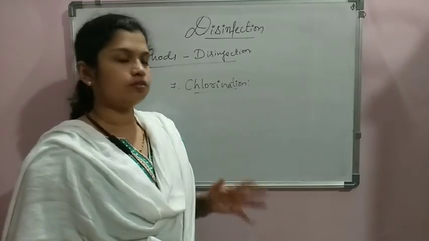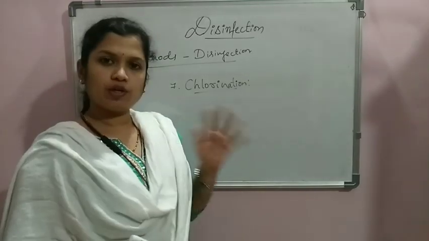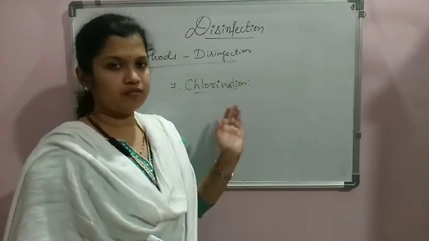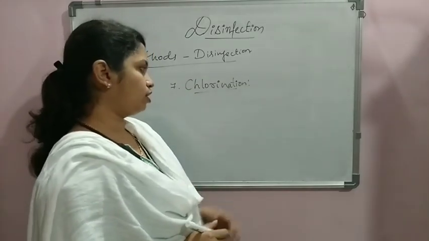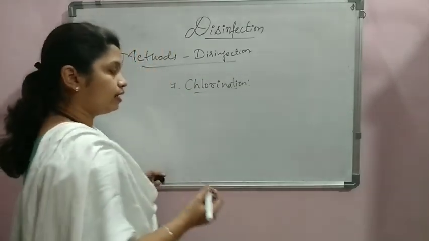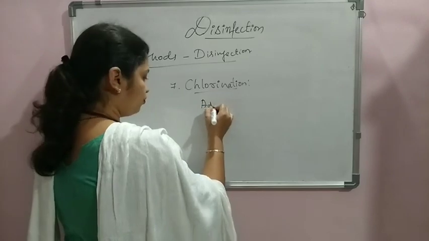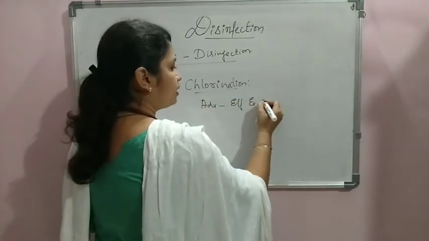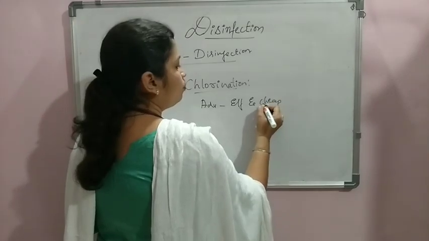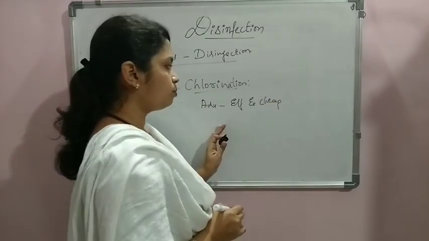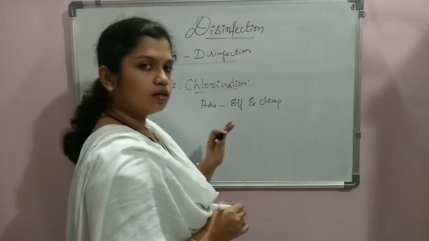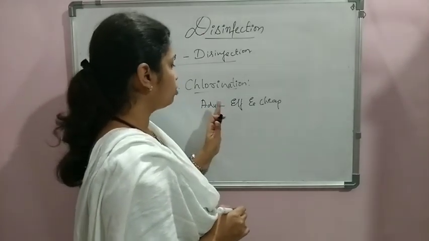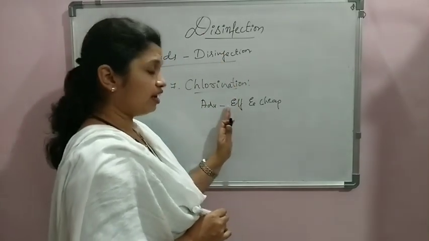We talk about chlorination, the addition of chlorine into the water for the purpose of disinfection. That process we call chlorination. When we talk about its advantages, since it is very different from other processes, it is very effective, and at the same time it is cheap also. Whenever we consider this process, we can achieve the amount of disinfection we want very effectively.